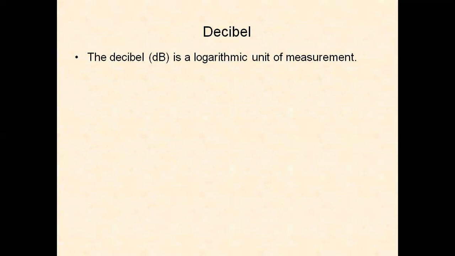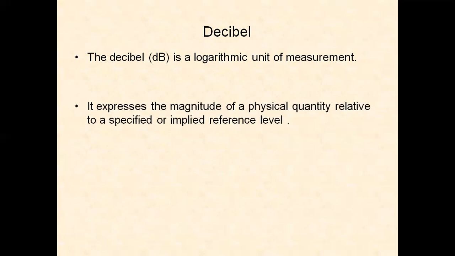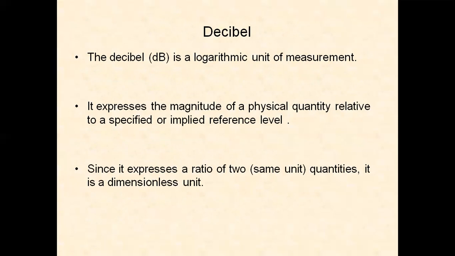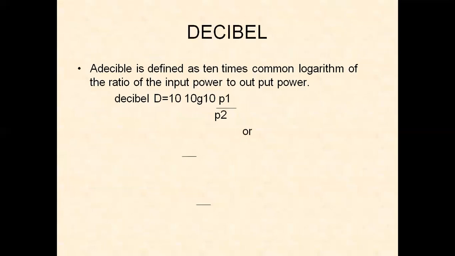Decibel is one term that is also associated with all calculations. Decibel is a logarithmic unit of any quantity of measurement. It expresses the magnitude of a physical quantity related to a specified or implied reference level. Since it expresses a ratio of two quantities, it is dimensionless.